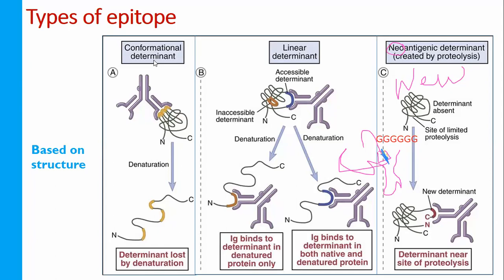Yes, sir. If 6 glycine residues are present at the carboxylic end of a protein molecule, that can be treated as an epitope. Now if the 6 glycine residues are present in between, is it treated as an epitope? Not as per my condition.